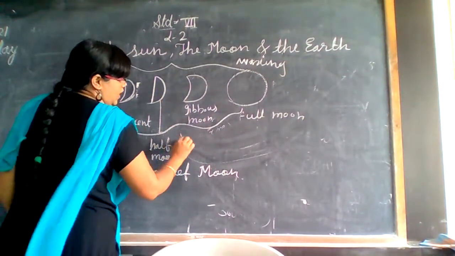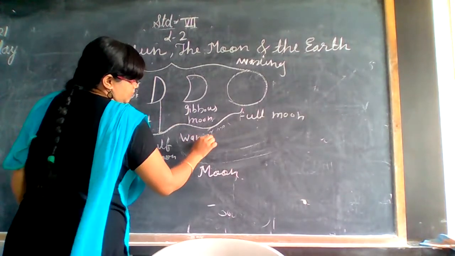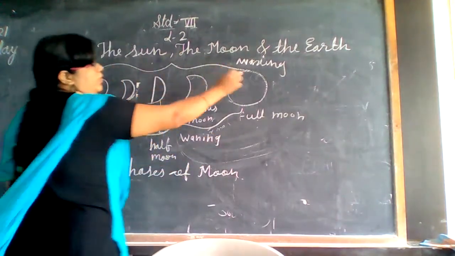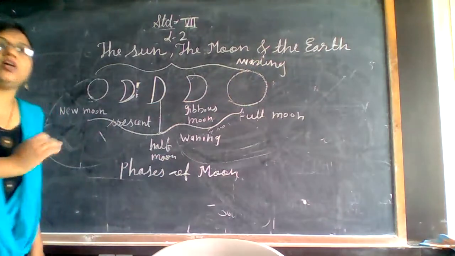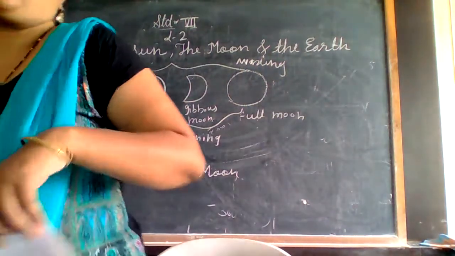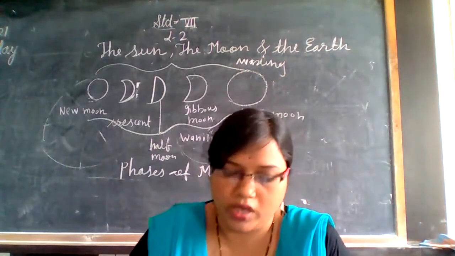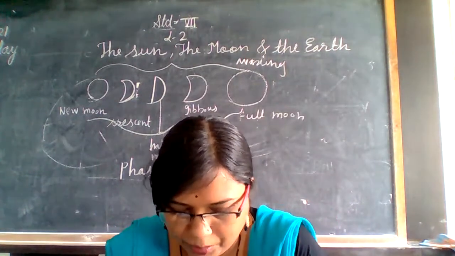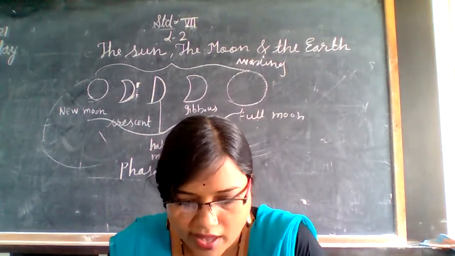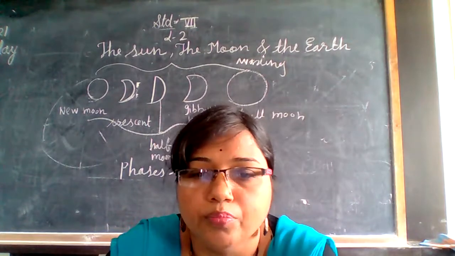Then this is called waning. The increasing of the shape is called waxing, and the decreasing of the shape of the moon is called waning. So this is the concept of waxing and waning and phases of the moon.